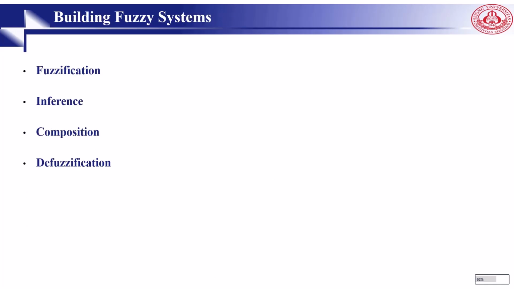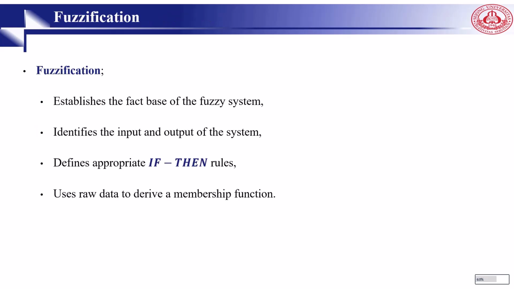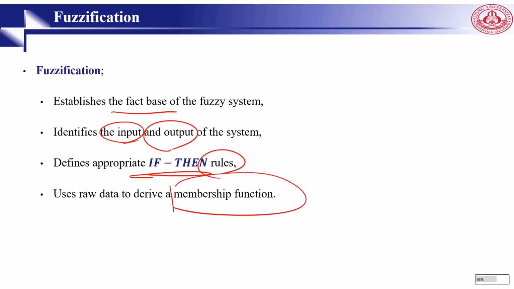We have four main components of a fuzzy system: fuzzification, inference, composition, and defuzzification. So we will explain them one by one. In the process of fuzzification, we deal with the fact base of our system. We need to determine the input and output of our system. Then we need to define our rules, like if-then rules, and then we need to utilize raw data to conclude a membership function. So these are the functions that we do under the fuzzification step.